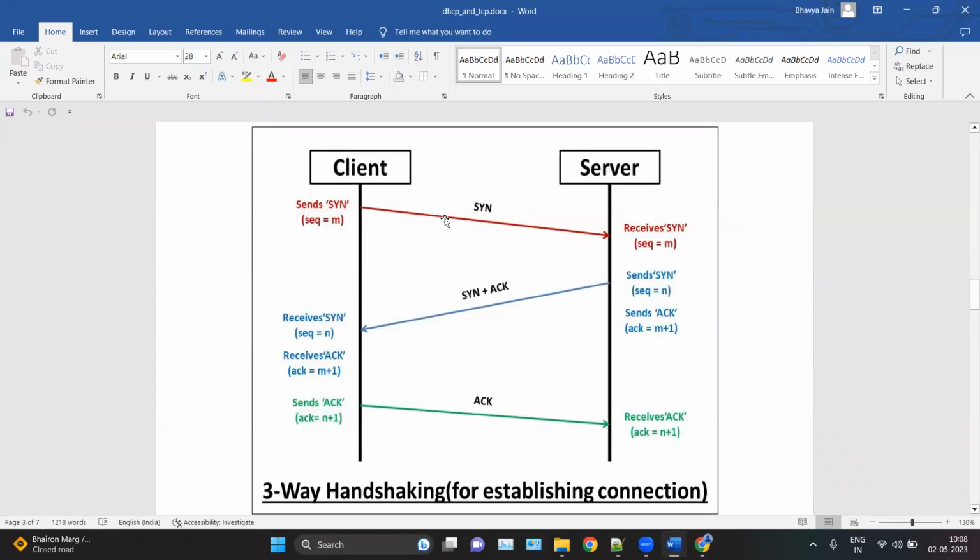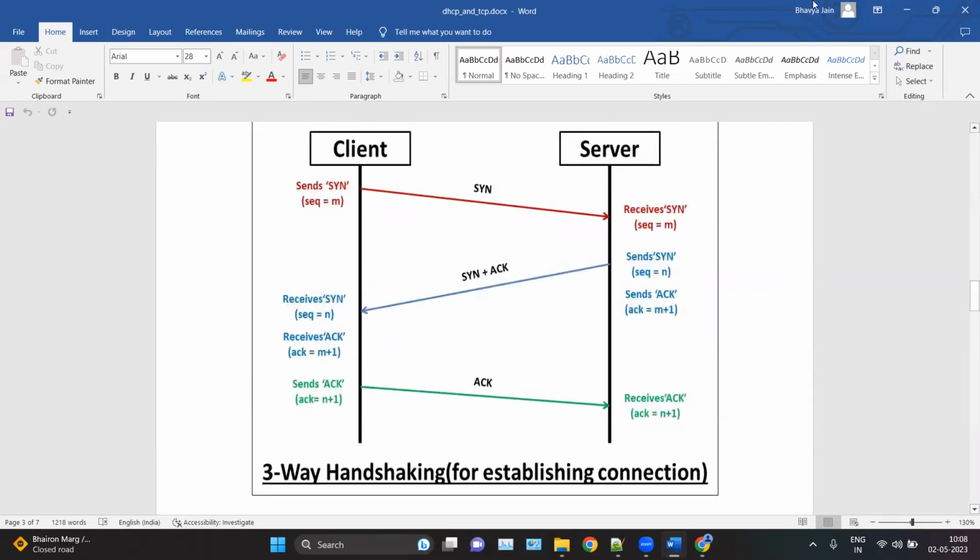SYN is for establishing the connection. Here the client is sending the SYN packet saying that it wants to establish a connection. Then the server sends back, okay, your connection request has been accepted. Here we are getting the acknowledgement packet because the server is telling the client that your previous packet has been received by me. Then the client sends the ACK packet again, saying that your previous packet has been accepted by me.